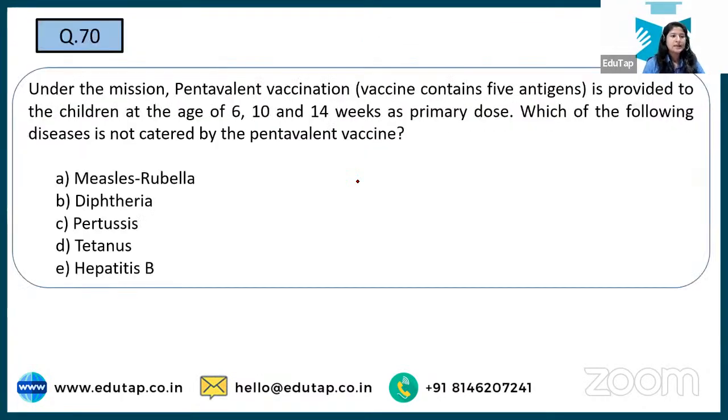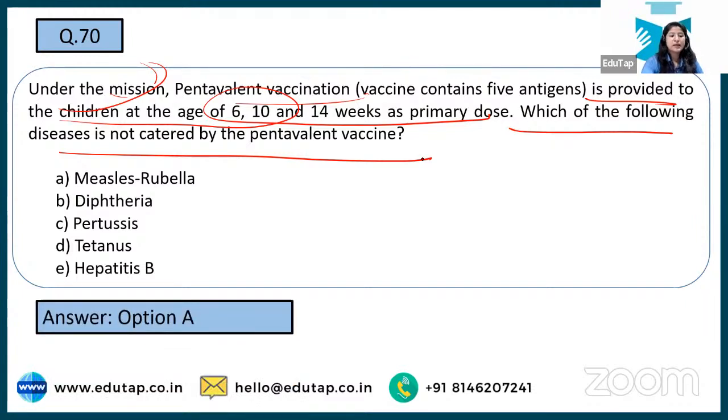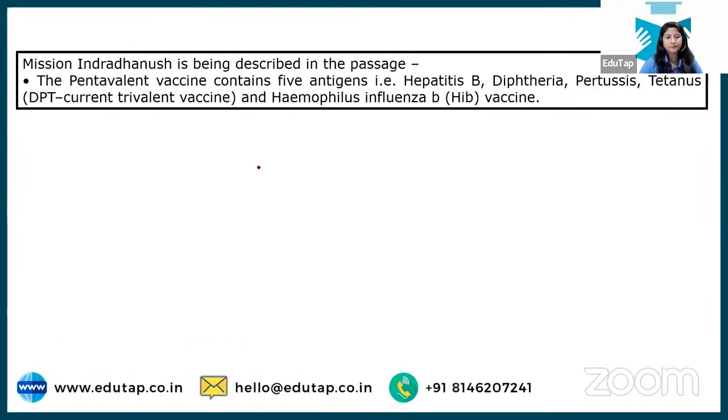Okay. Next, we're talking about under the mission, pentavalent vaccination is provided to children at the age of 6, 10, 14 weeks as primary dose. Which of the following diseases is not catered by the pentavalent vaccine? Rarely there can be a question on similar lines, but there are three types of questions in examination: easy, medium or moderate, and hard, right? So there can be a question out of the blue, and this is to give you that reality check, right? So see, the correct answer to this is option number A, that is measles, rubella.